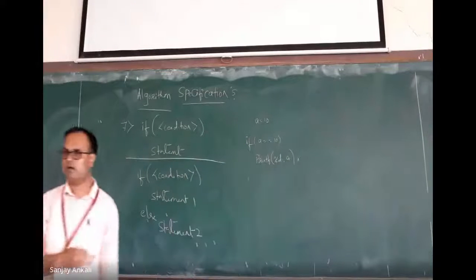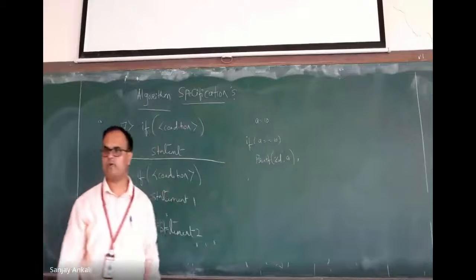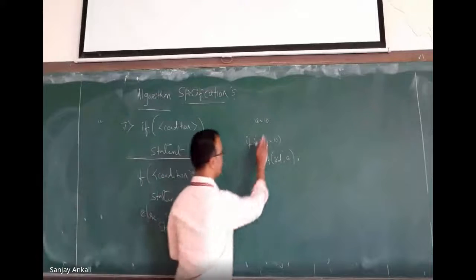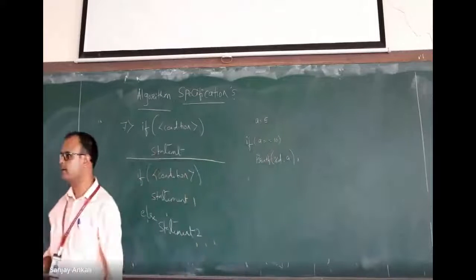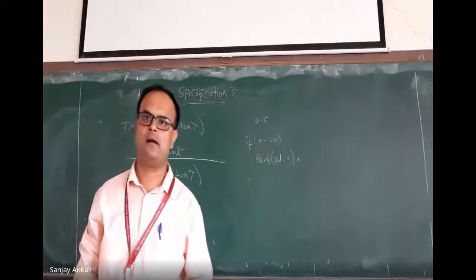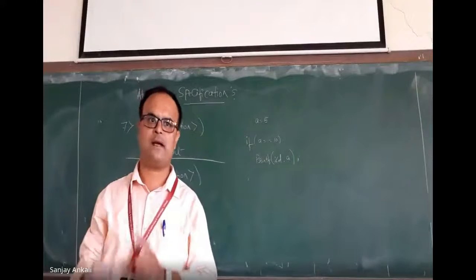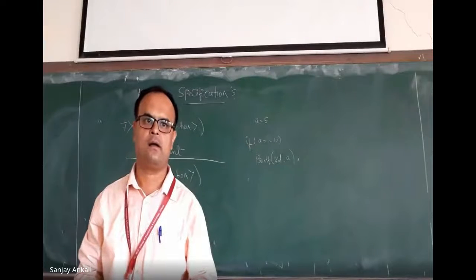If I write a program, compile and run, what is the output we get? 10. Now see here, A value is 5. Can anybody tell me what is the output we get when you compile and run the program?